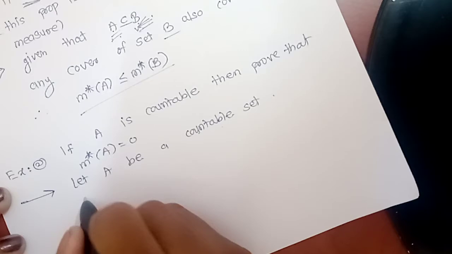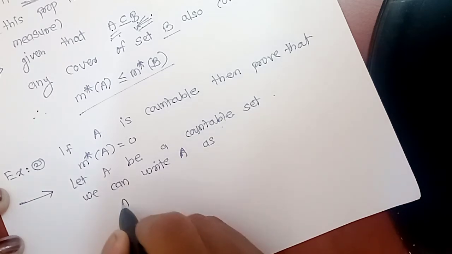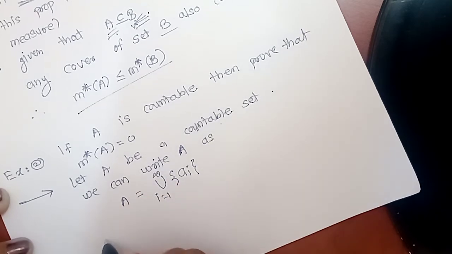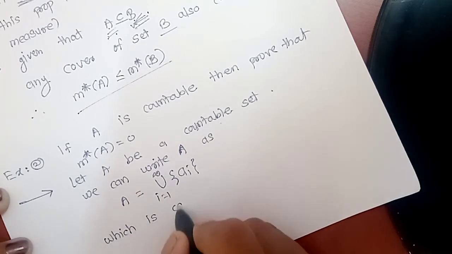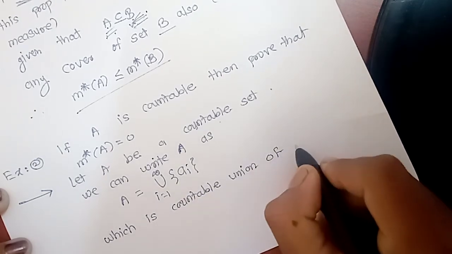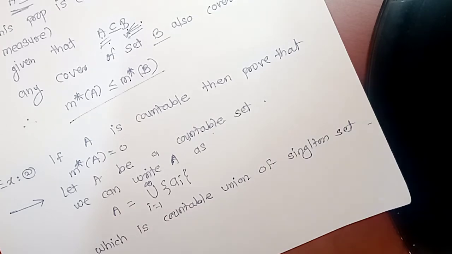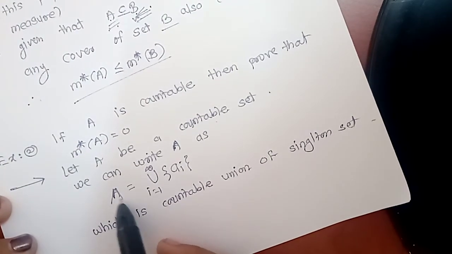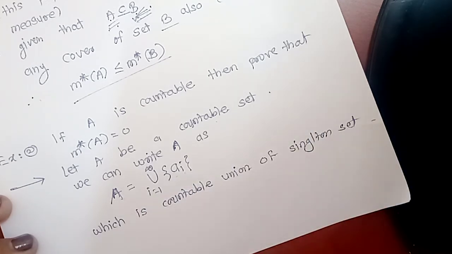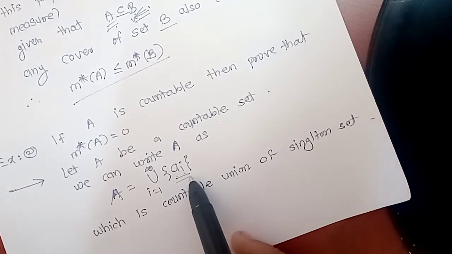As A is a countable set, we can write A as the union of A_i, where i varies from 1 to infinity, which is a countable union of singleton sets. So we can split this A into smaller subsets A_i, that is, A is equal to A_1 union A_2 union A_3 and so on, where each A_i is a singleton set, and we know that singletons are countable.